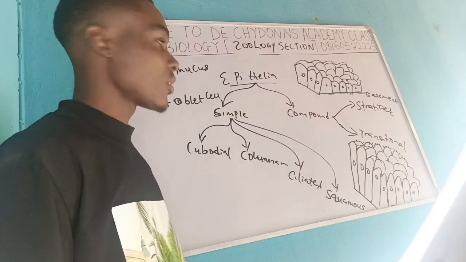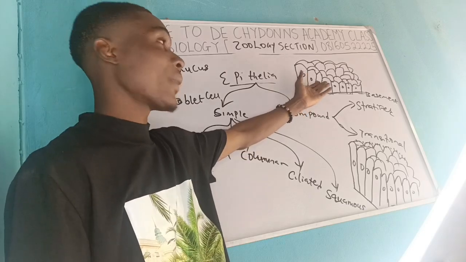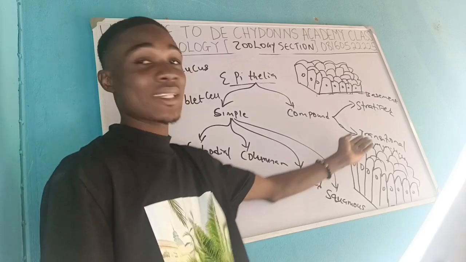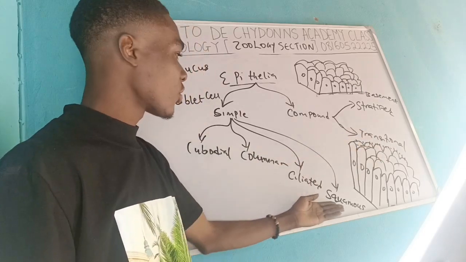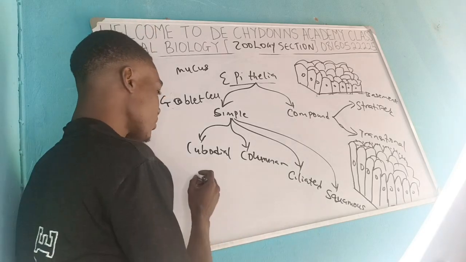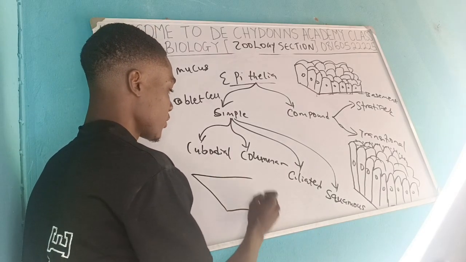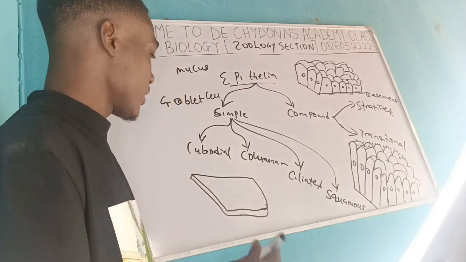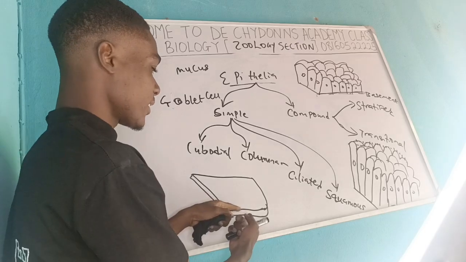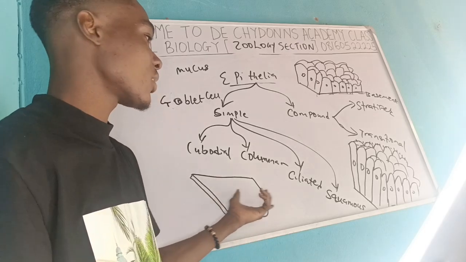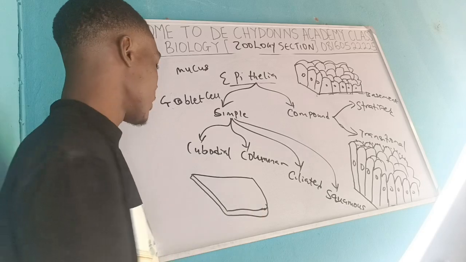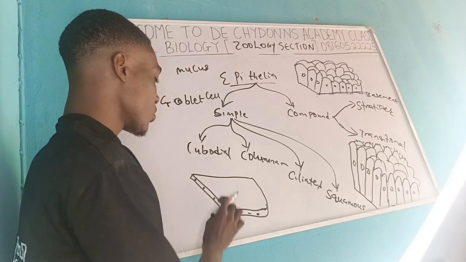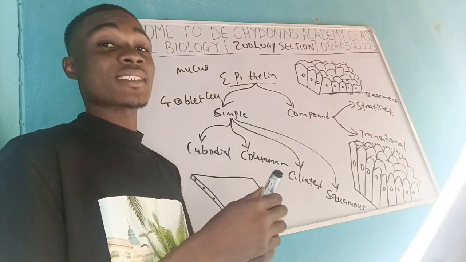Now coming to squamous, unlike all these ones, this one has a particular thickness, this one having the highest thickness, while this one is just an attachment of cilia on the columnar part. Coming to squamous, squamous look like this. Their thickness is not much. Look at the size, the microscopic view of squamous epithelia. See how they look with the nucleus of the cells attached here. So the thickness is just minor, their sizes are just small.